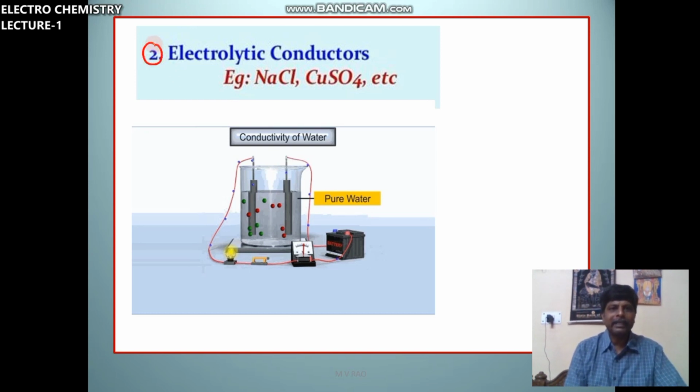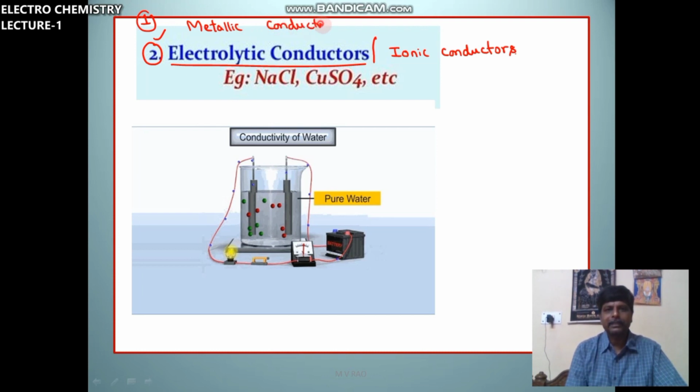So you see, the first type is conductors, electronic conductors. Another type is electrolytic conductors, the second variety. Electrolytic conductors are also known as ionic conductors. The first variety is metallic conductors, another name is electronic conductors. The second type of variety is electrolytic conductors, ionic.